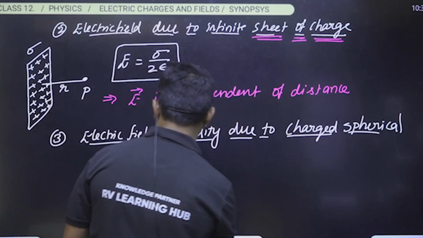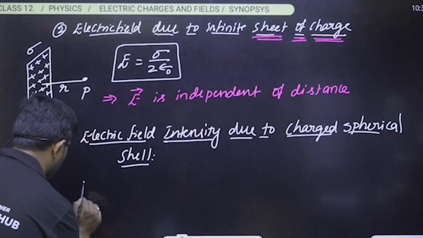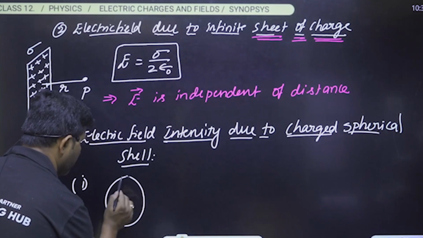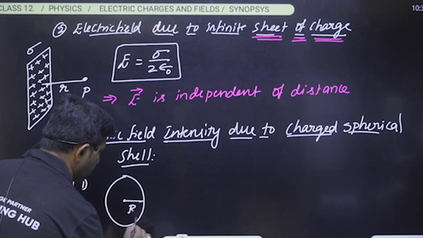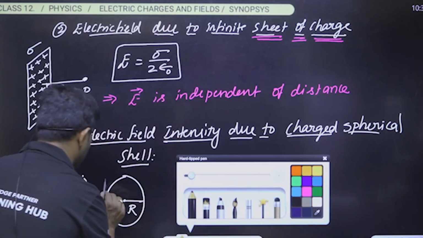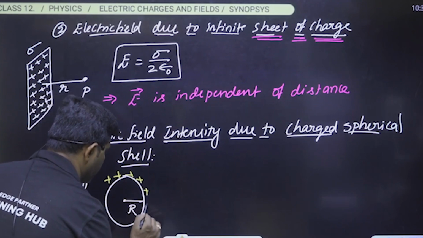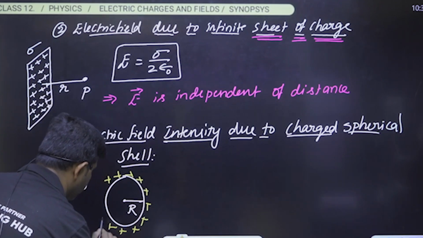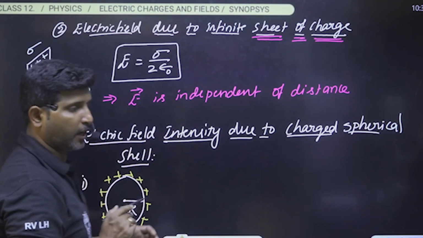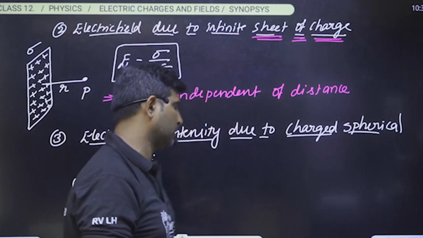Here we have to understand three different cases. First one, observe this. Whenever we consider a shell having radius capital R, and a charge is distributed, the charge always resides on the surface.